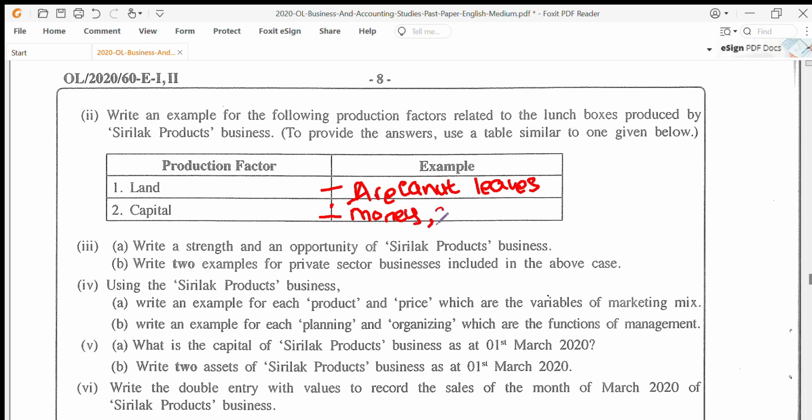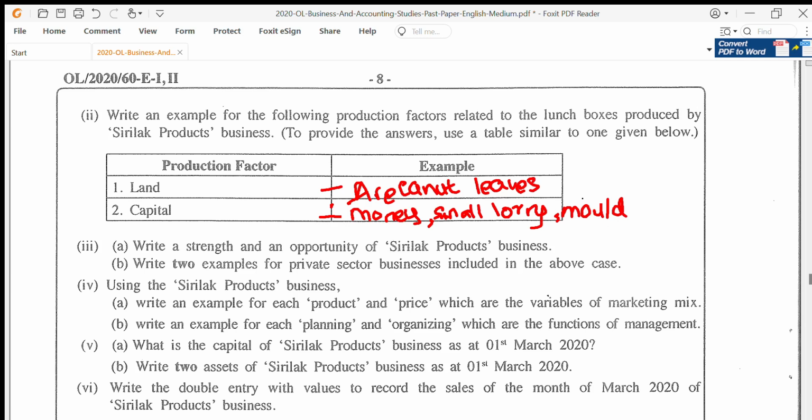Then you have the small lorry as a production factor. Then you have the molds through which you can make the lunch boxes. Again, that facilitates your manufacturing process. So any of these three, they're just asking for one example. You can write any of the three for the answer for the second one, for capital as a production factor. For land, there is just one in the case, which is the areca nut leaves.